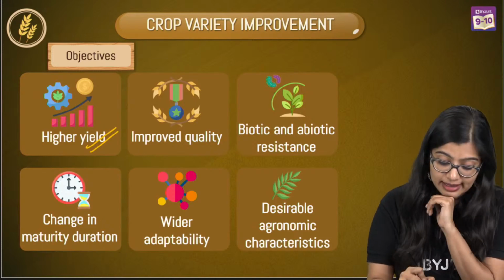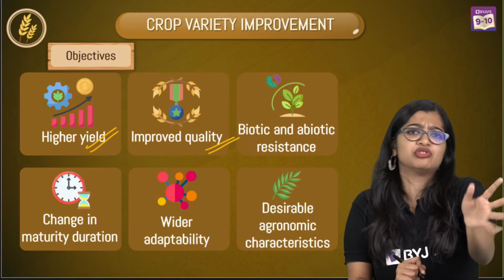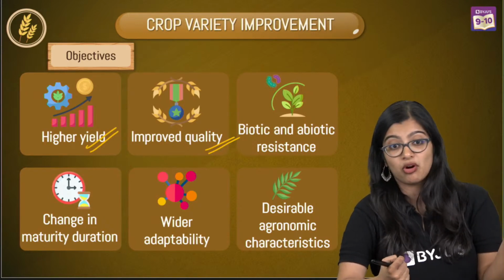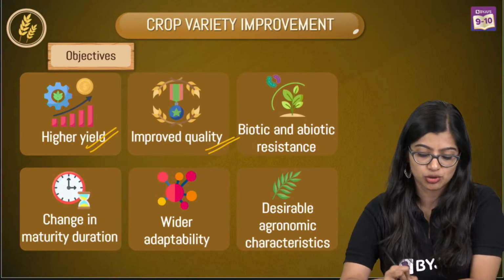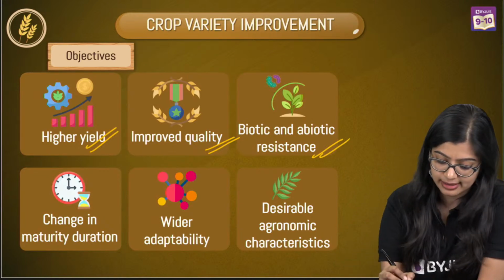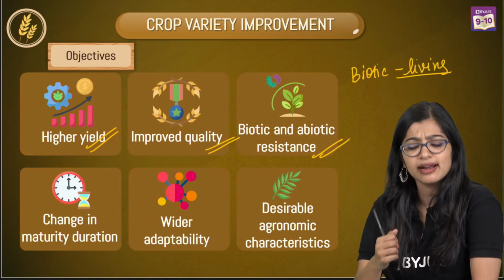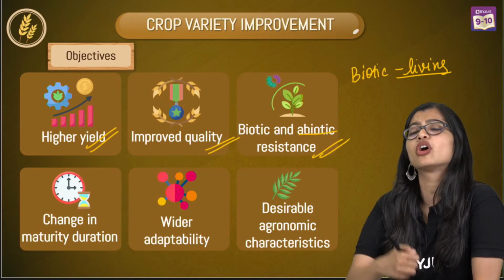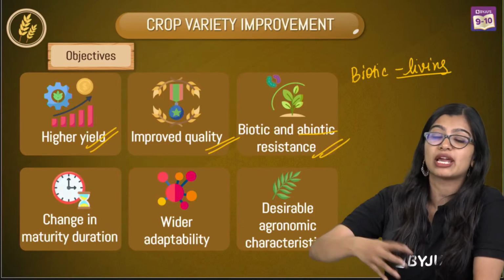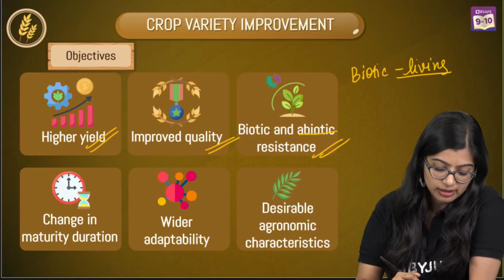And we know that we also want improved quality. I don't want quality to be lacking just because there are more in number. Quality should also be there. It should have biotic and abiotic resistance. What is biotic? Biotic is living, which means if some pests are harming, they should be able to withstand it. If it is abiotic, they should also be able to survive something harmful, like maybe some strong winds. They must be able to do it, right?